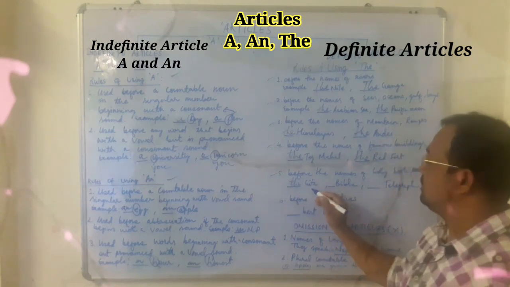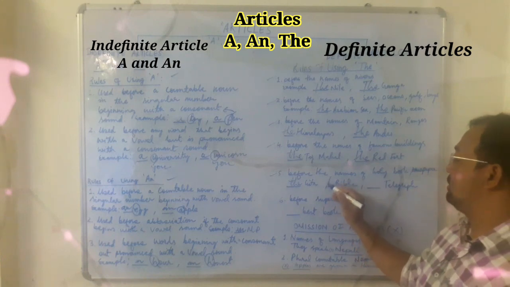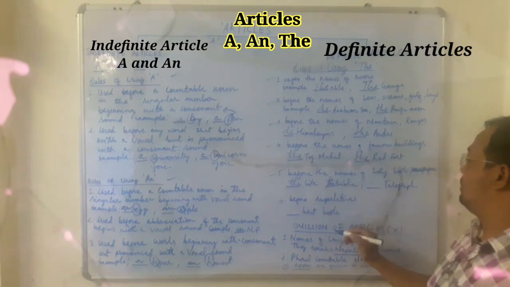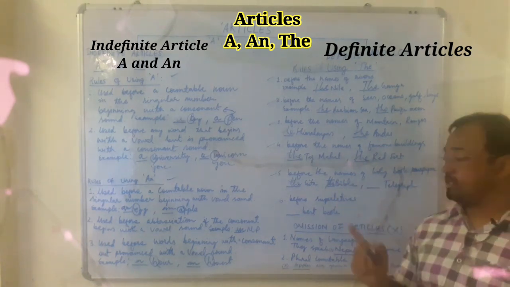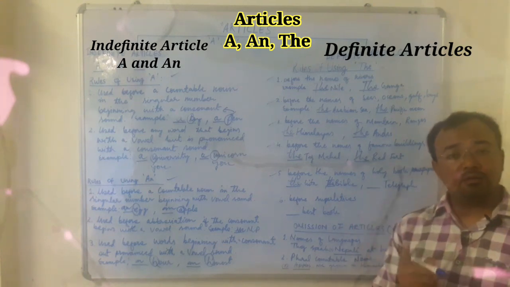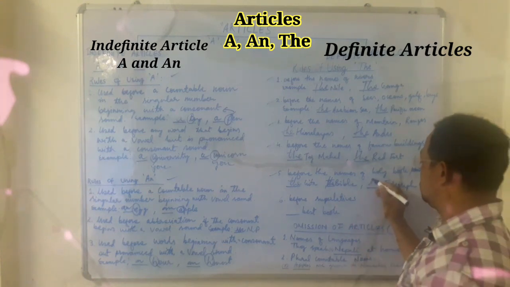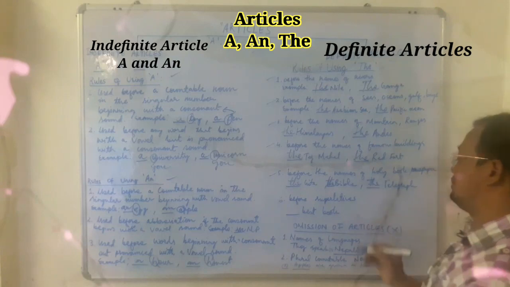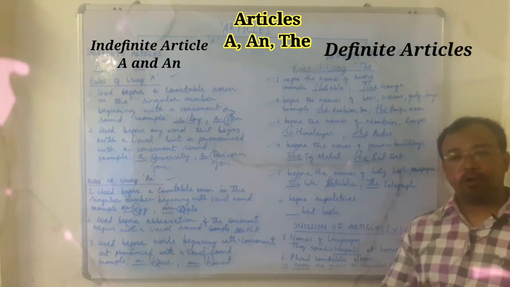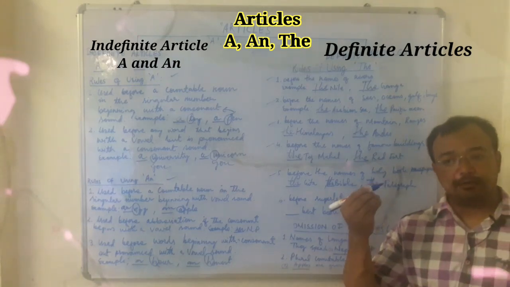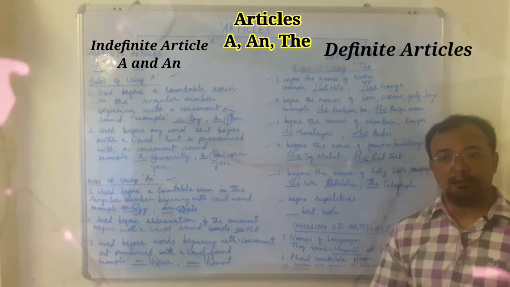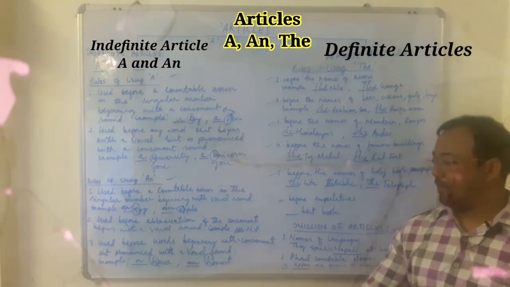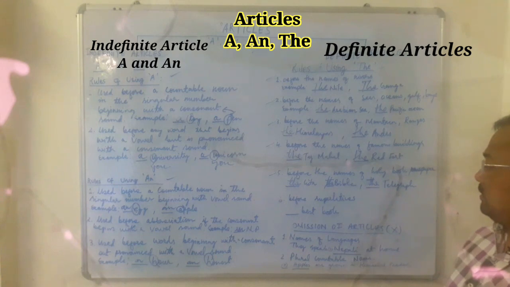Example I have written here, the Gita, the Bible. Telegraph is the name of a newspaper. So here also you will use the Telegraph. You can take any paper name, like the Times of India, the Dainik Jagran. So in that way you have to use the word the.